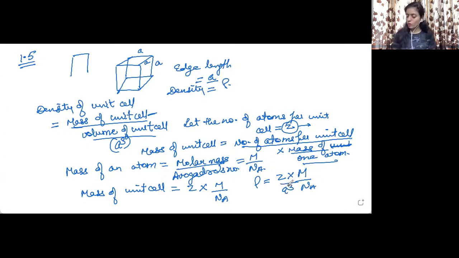This M is the molar mass or the atomic mass of the metal that we are considering. So we just need to find out the value of M. So M will be equal to rho a cube Na upon Z. This will be the value for molar mass or the atomic mass of the metal which is leading to the formation of the metallic lattice.